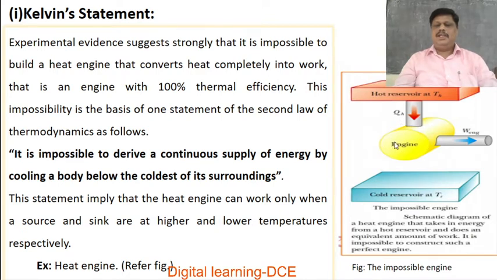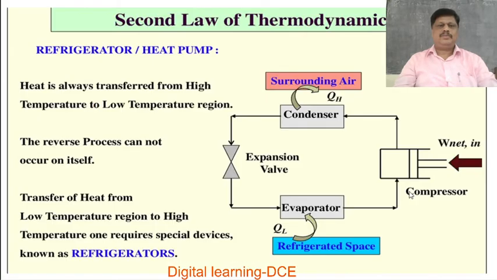If this heat engine absorbs heat from the source and does work, some amount of heat is rejected to the sink. If there is no sink, there is no possibility of converting 100% of the heat supplied to the heat engine into work without rejecting some part of the heat absorbed by the engine to the sink. That is the second law of thermodynamics, in that refrigerator.